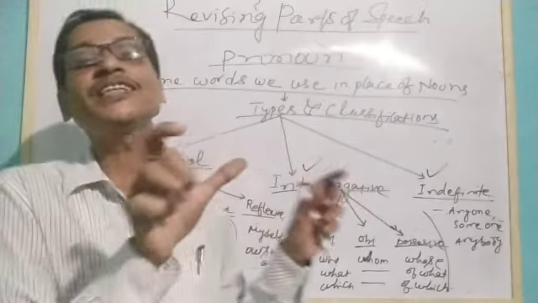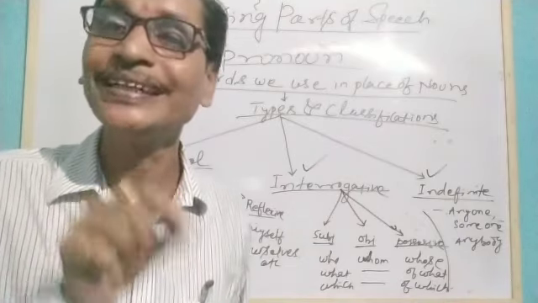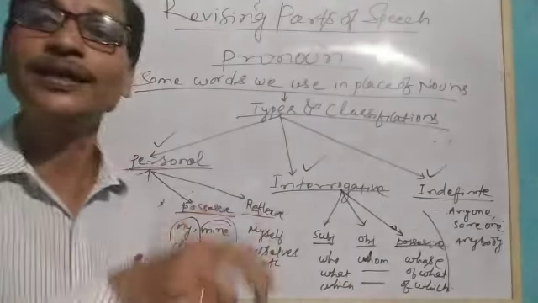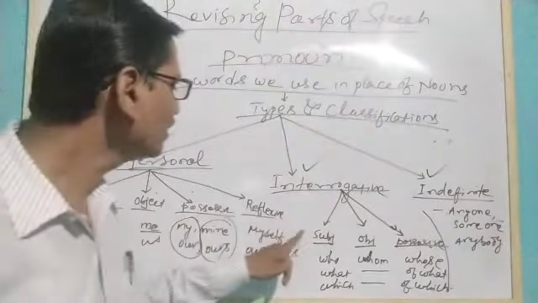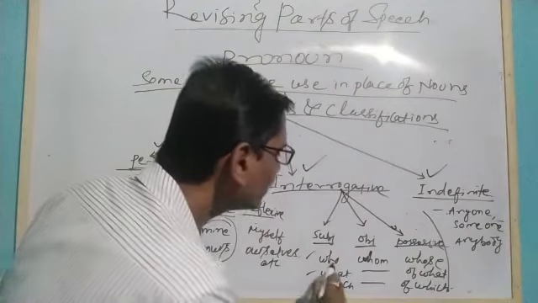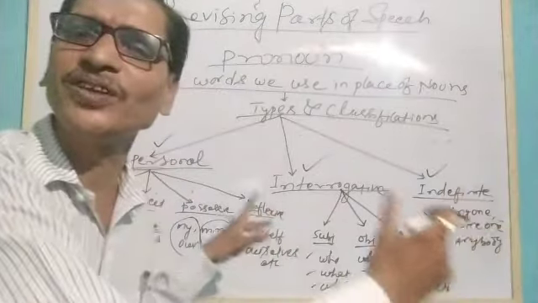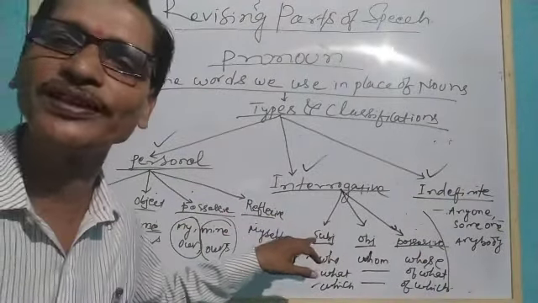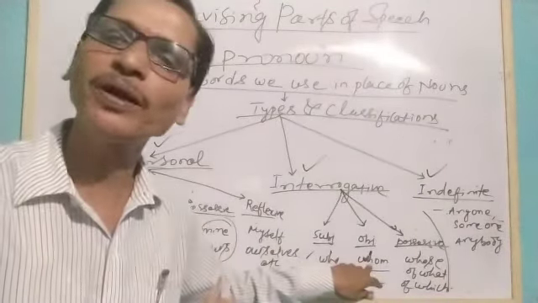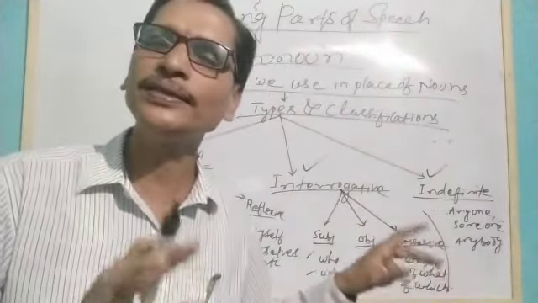But when we talk about the statement, Hari is a boy, in place of Hari we can use who, because it is a person. So it is functioning as a pronoun, but it also asks questions. Therefore, it is called an interrogative pronoun. Similarly, we use three different interrogative pronouns: who, what, which. We use them in three different ways, not four, as reflexives are not with them. We can use who as a subject for persons, whom as an object for a person, whose to talk about the possessive of a person. Who, whom, whose are used for persons.